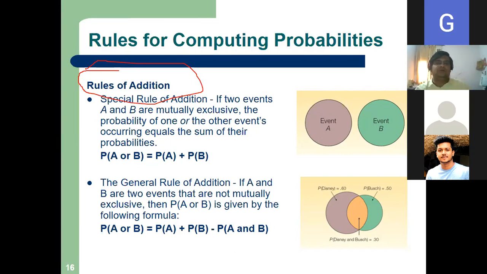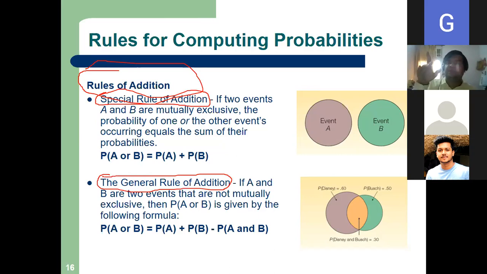Okay, so let me start with the rule of addition. We can start now. Again, there are two rules. Try to understand. One is called the special rule of addition, another is called the general rule of addition. The rule of addition is again of two types, two categories: one is the special rule of addition, another is the general rule of addition.